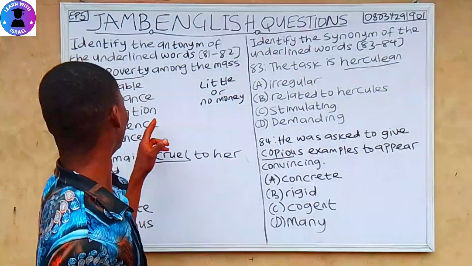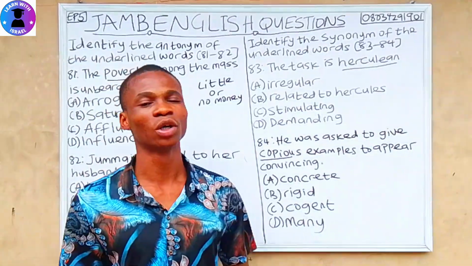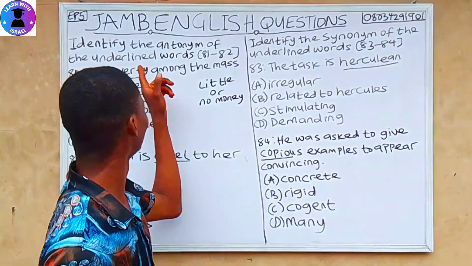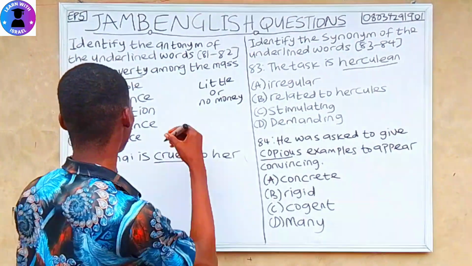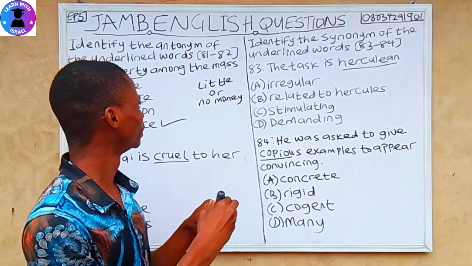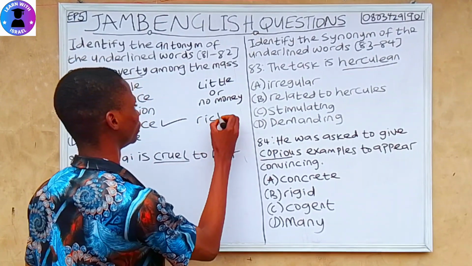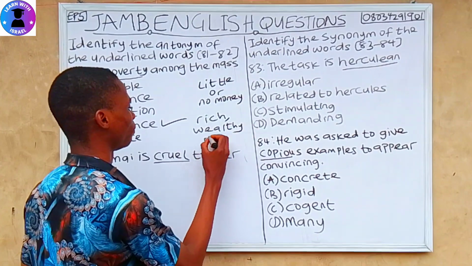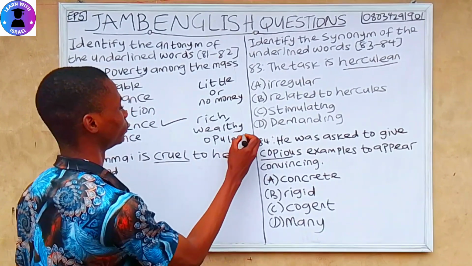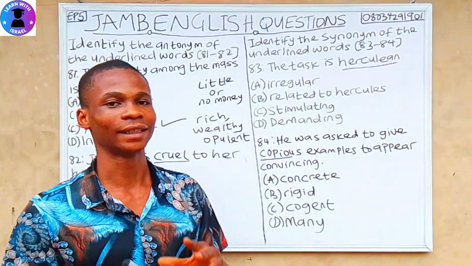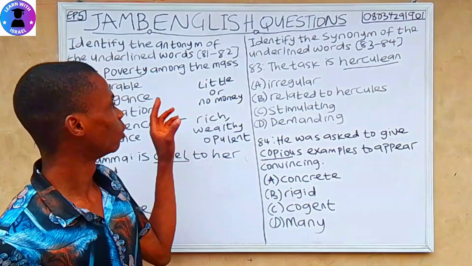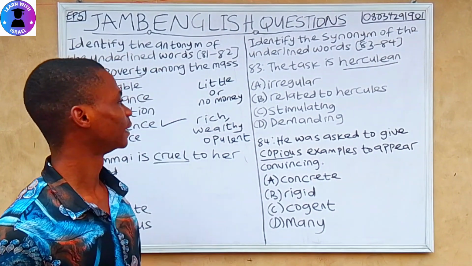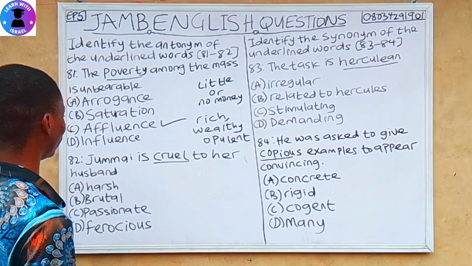If you check the options, the opposite word for poverty is affluence. Affluence means someone rich, wealthy, opulent. Rich, wealthy, affluent are similar in meaning. So they are the opposite word for poverty. Let's move to the next question.